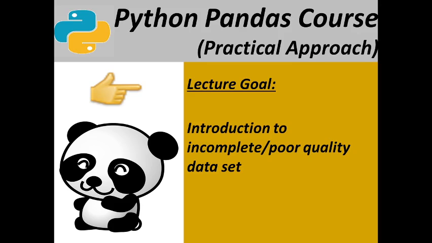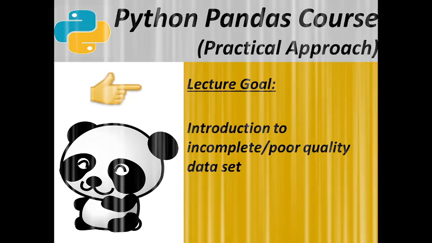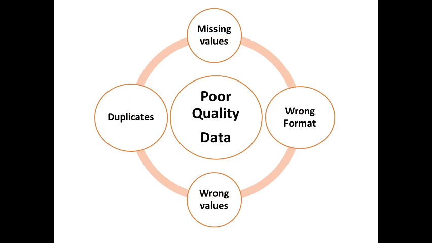Hi, my name is Pooja Pokhriyal and in today's lecture I am going to introduce the types of incomplete or poor quality data sets. So when we talk about poor quality data, it means data can have missing values, or it can have values with wrong format, it can have wrong values, or it can have duplicate values. So these all lead to poor quality data, right?